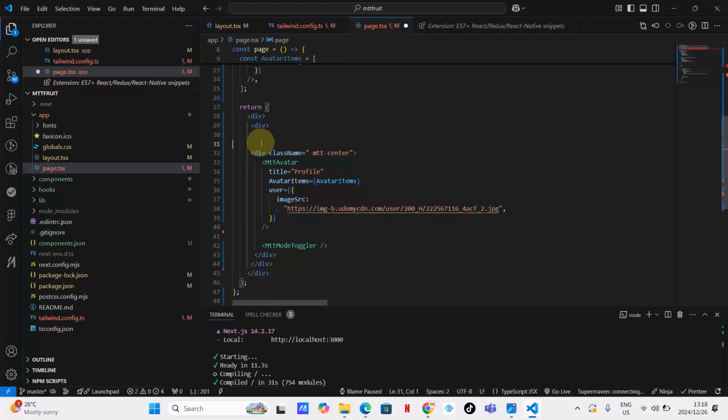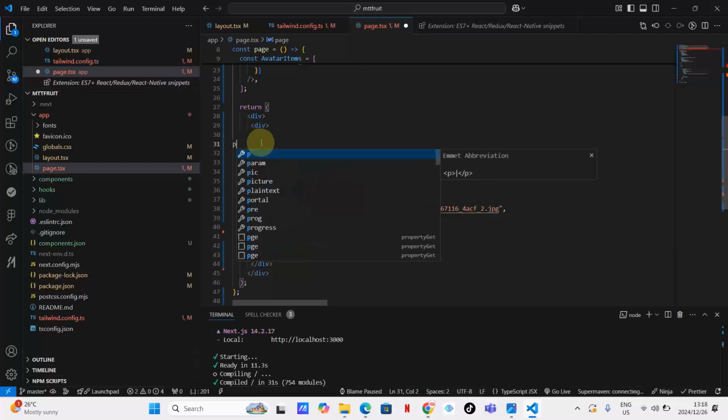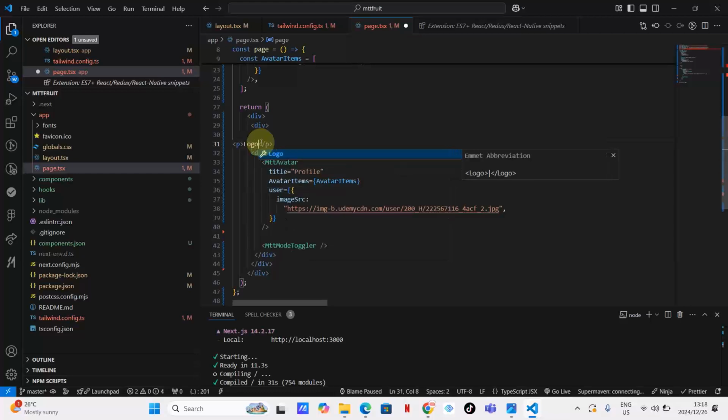Let's say another container. Let me press P here, a P tag, and type logo, assuming that I'm creating something like a logo. For now that will represent a logo. As you can see, we've got the logo here and we've got these guys here.